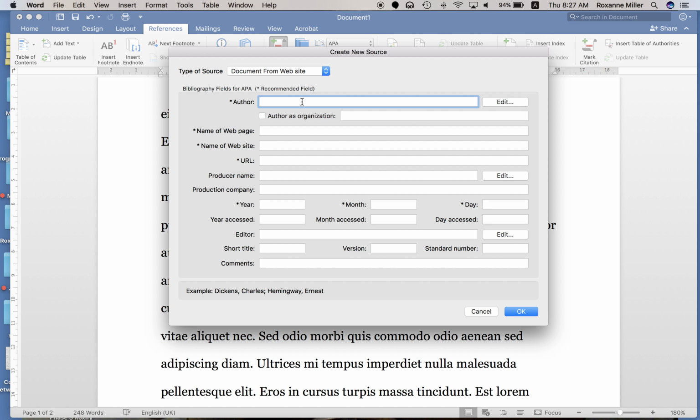All right, so we're going to type in his name. Now remember, with English names, it's just the opposite of Chinese names. So the surname is written last and the first name, the given name, is written first, so we turn that one around. The web page name is the article title. So China, an emerging destination for economic migration. Okay, the name of the website is Migration Policy Institute.